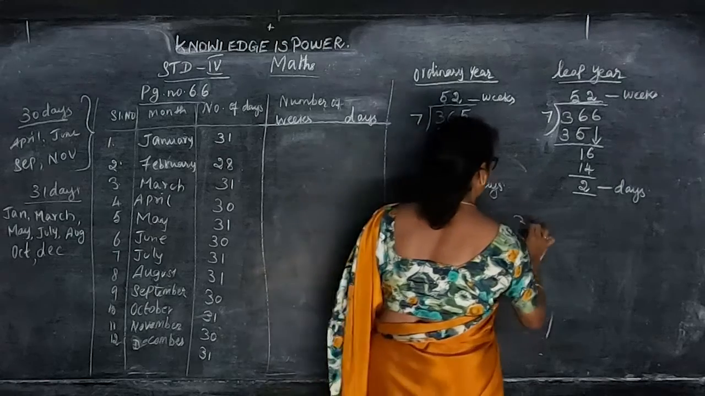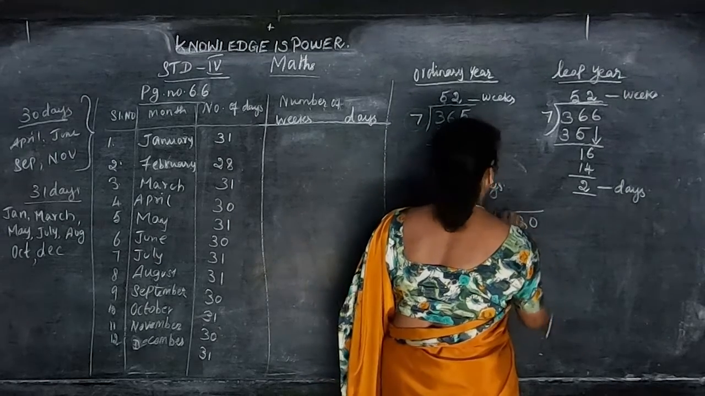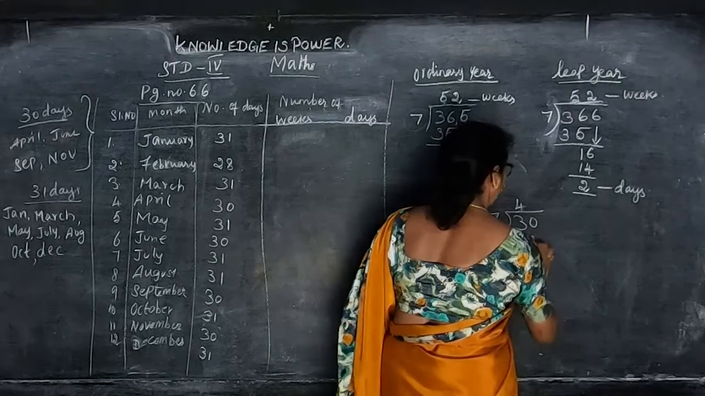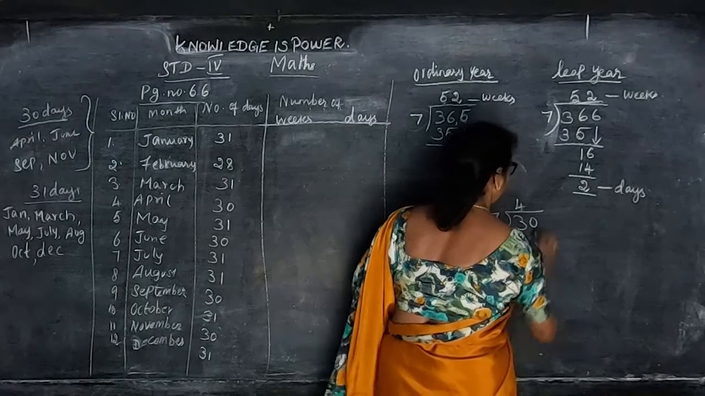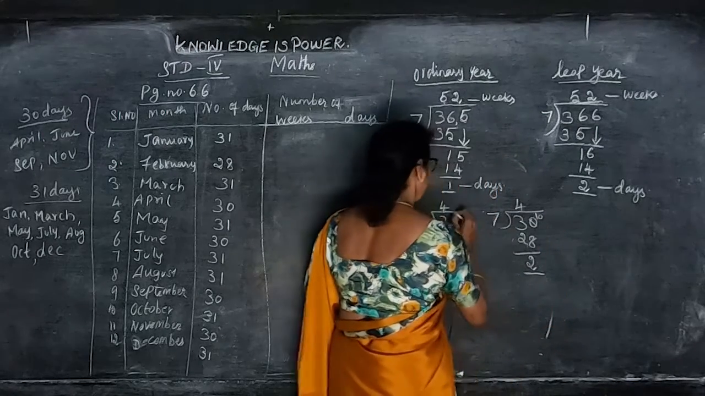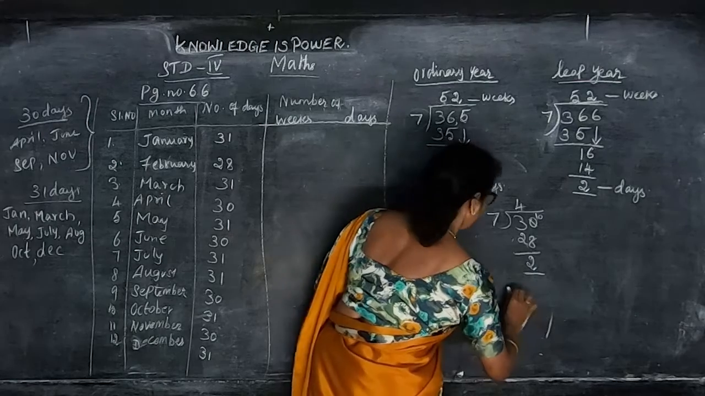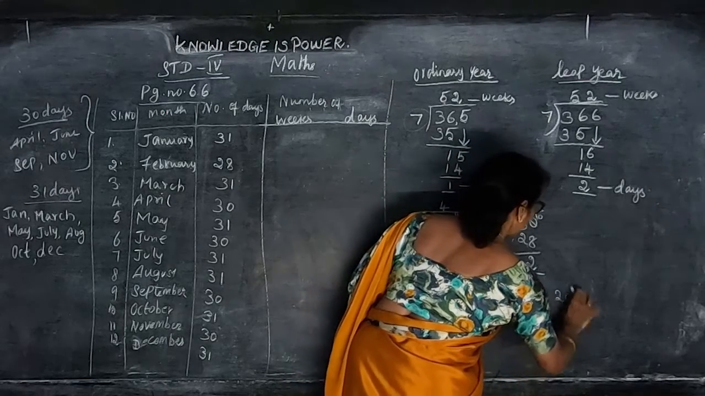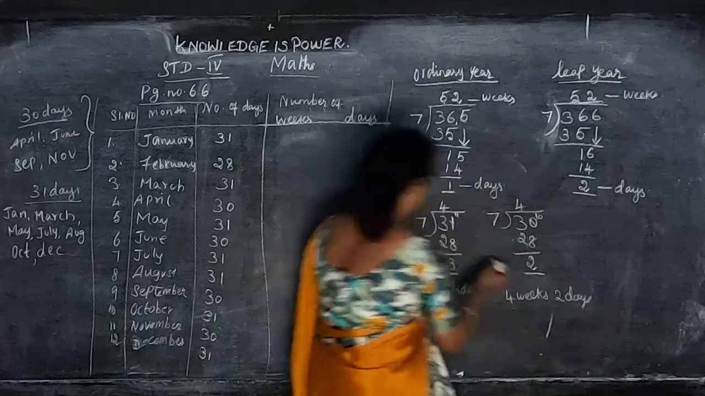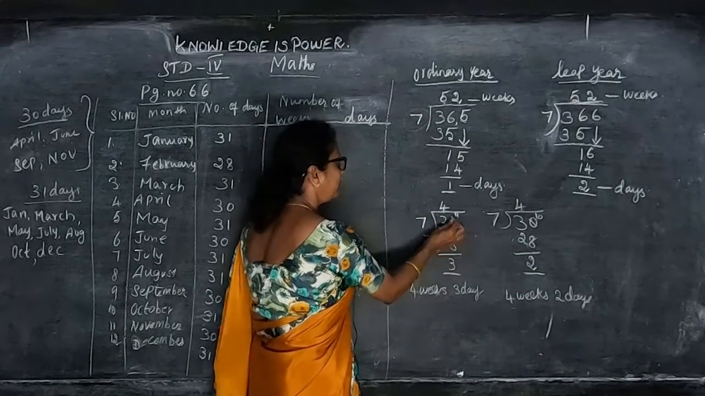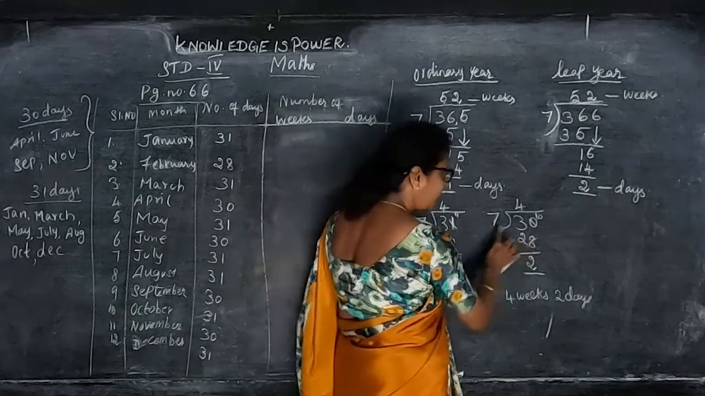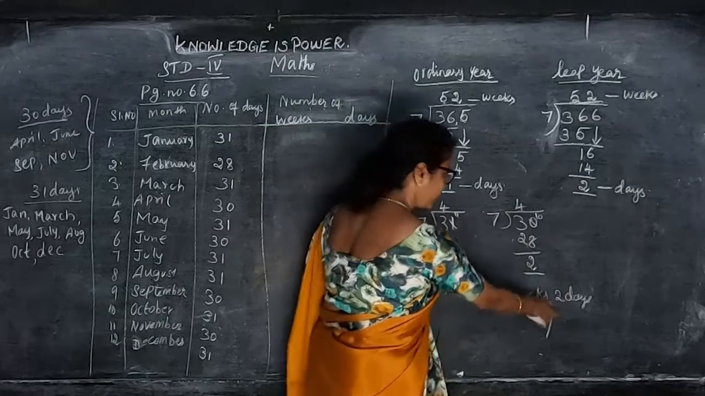Like that, for 30 also you can divide by 7. Same thing, 7 4s are 28. The remaining is 2. So this is the same, 4 weeks 2 days. Do you understand? If we divide 31 days by 7, we get 4 weeks 3 days. In the same way, if we divide 30 days by 7, we get 4 weeks 2 days.